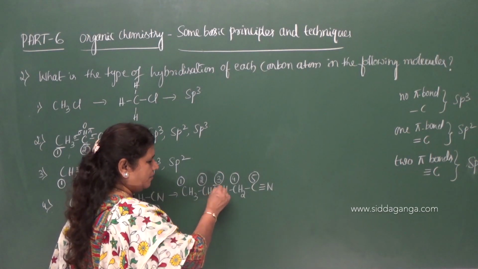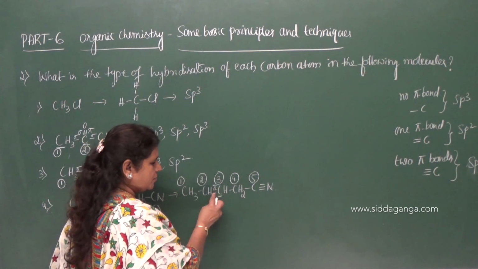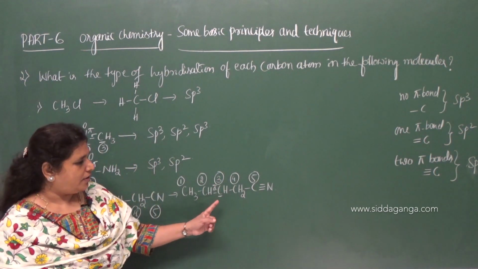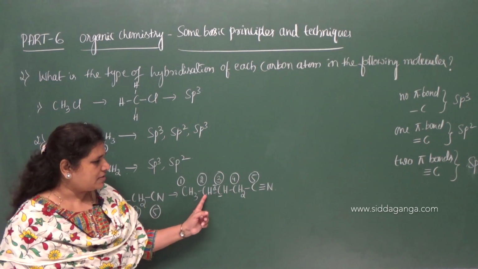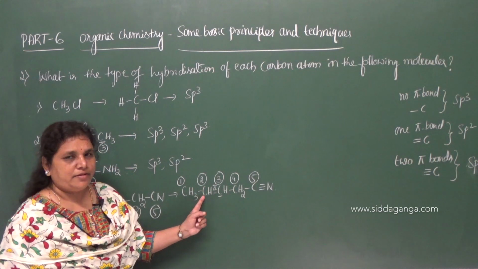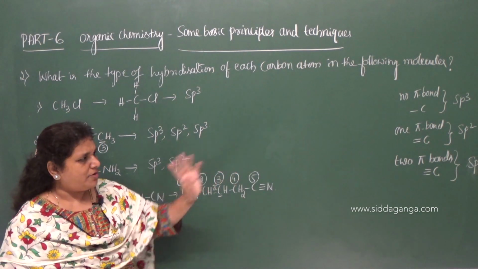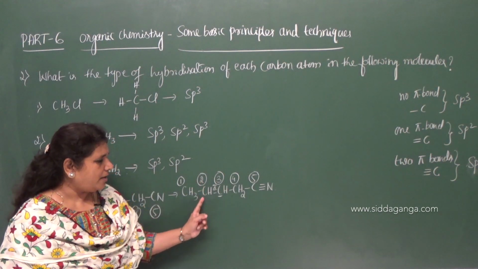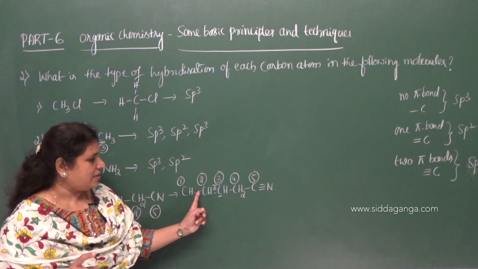The second carbon forms one pi bond, a double bonded carbon. This carbon also forms one pi bond, because while giving the state of hybridization of a particular carbon, you should look at either side of the carbon. It forms a sigma bond with this carbon, a sigma bond with this carbon, and it also forms one pi bond with this carbon. Therefore, the third carbon atom forms one pi bond. So when one pi bond formation takes place, it is sp2. And what about the second carbon? The second carbon also forms one pi bond. So you have to look at either side of the carbon. Here is sigma and here is pi.